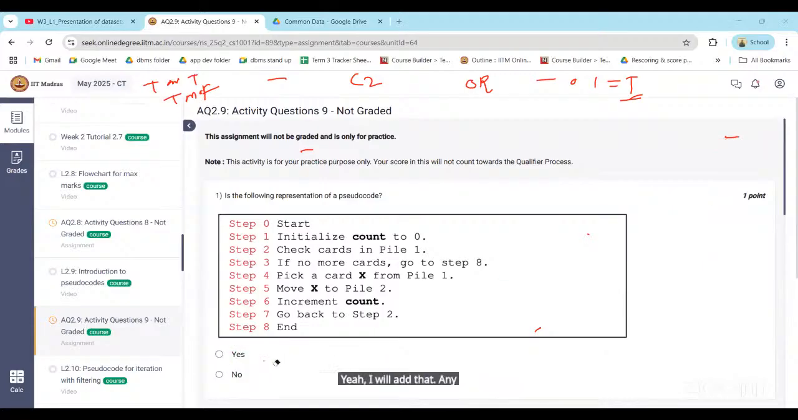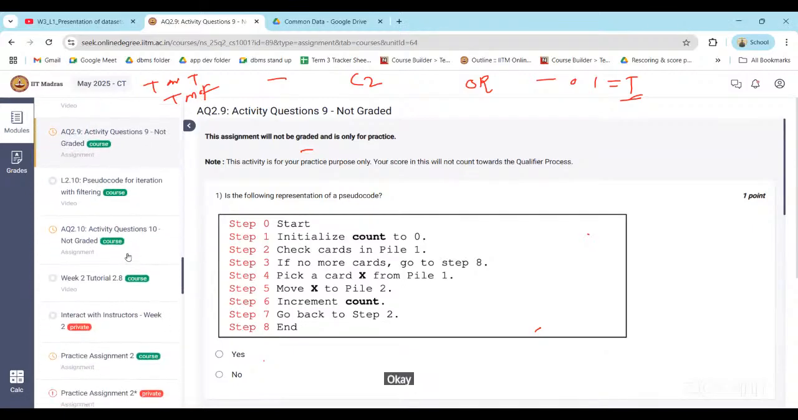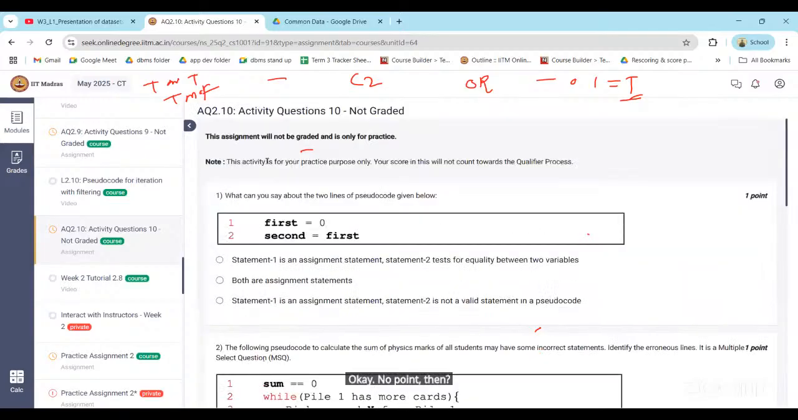Any doubt in question number 2.9? No, sir. 2.10? No, sir. Sir, I have a conceptual doubt. What is the nested and non-nested iteration?